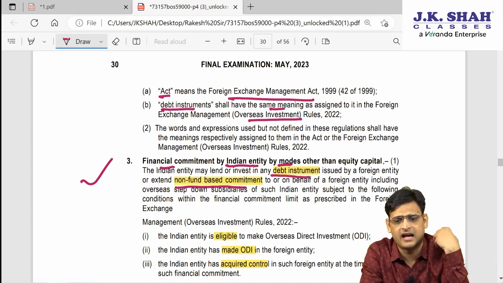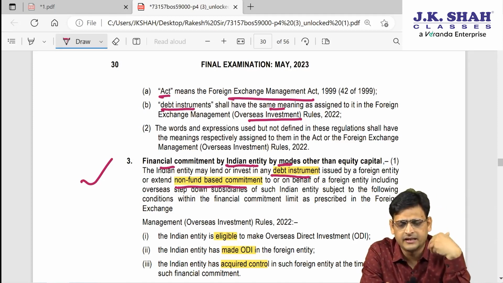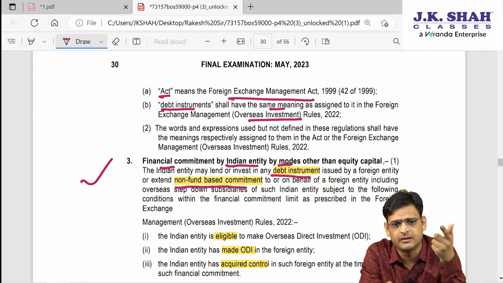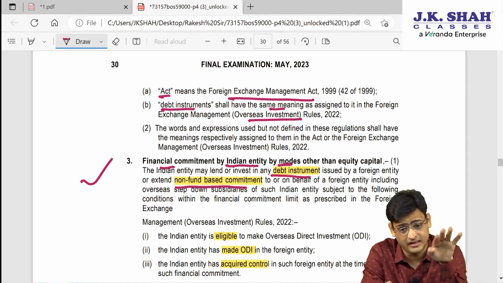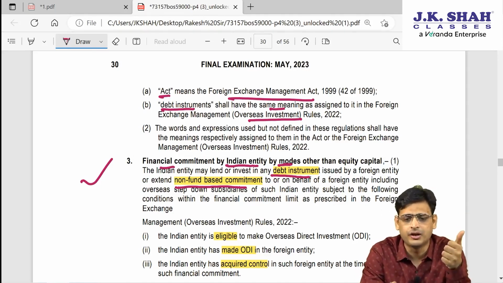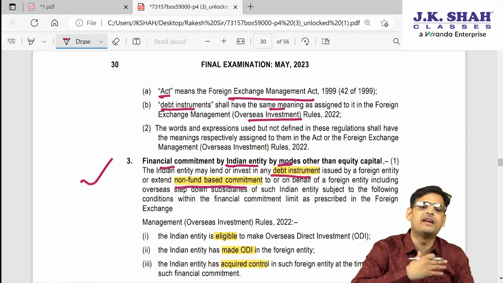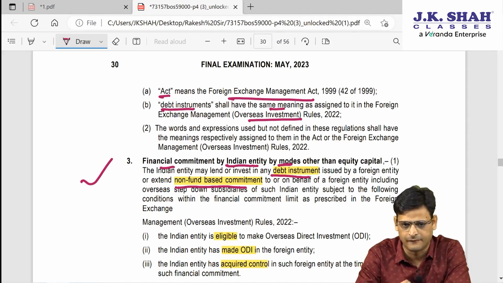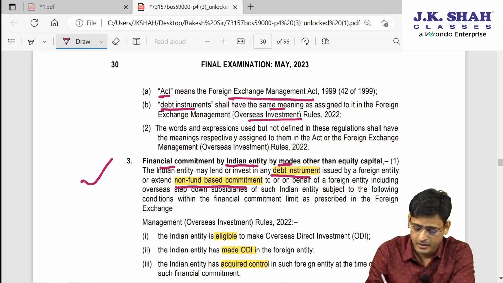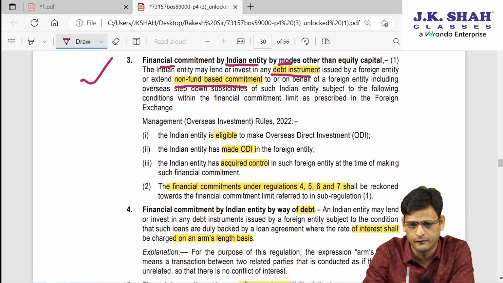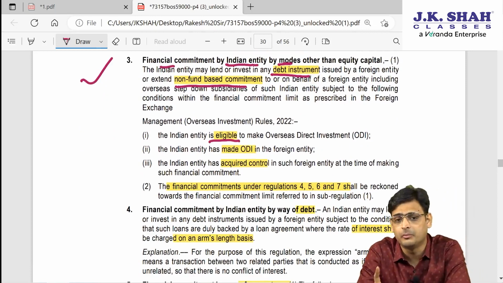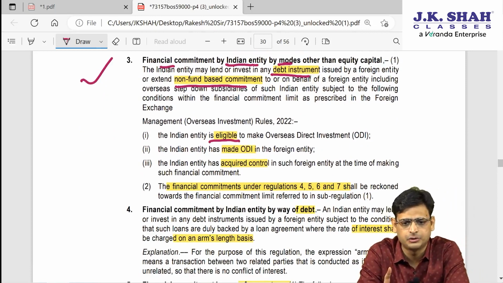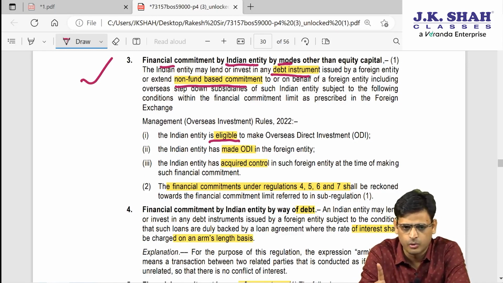So basically, let's say I am an Indian entity and I want to make a financial commitment outside India in a foreign entity. Can I do it? I don't want to do it by way of equity. Can I do it by another mode? They have said that yes, you can do it by another mode. You can do it by debt instrument and you can do it by non-fund based commitment form. So you can do it in these two forms. But then there are some conditions which you have to fulfill. Number 1 condition is that the Indian entity should be eligible to make ODI.